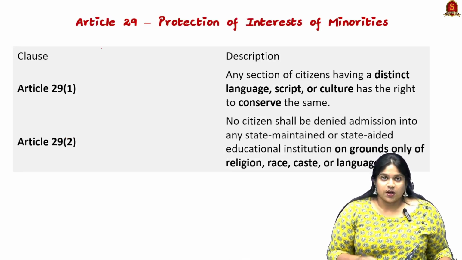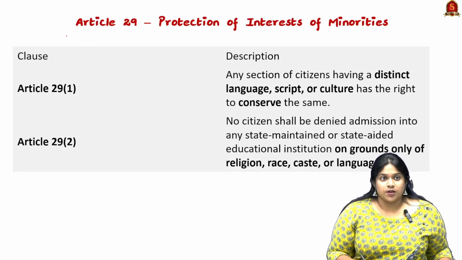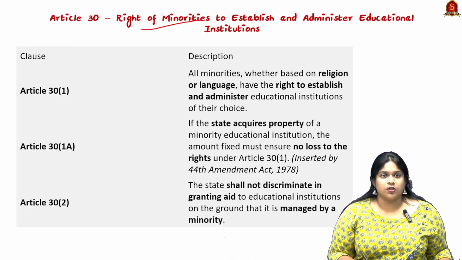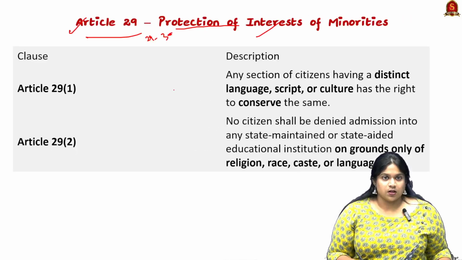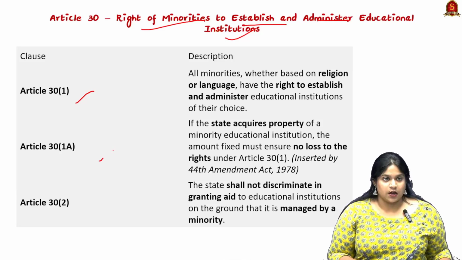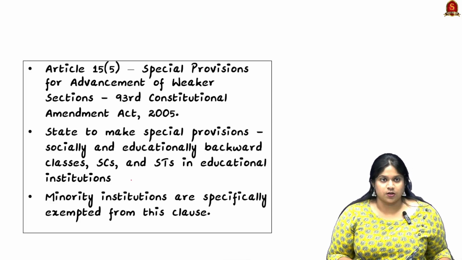So in light of this article, it's very important to go through the basics. Here we all know Articles 29 and 30 come for the protection of interests of minorities and also for the rights of minorities to establish and administer educational institutions. So you can pause the video and take a screenshot. Here Article 29 and Article 30 have been given with their introduction.